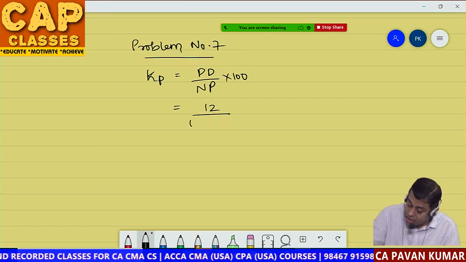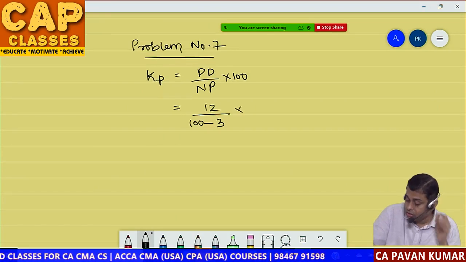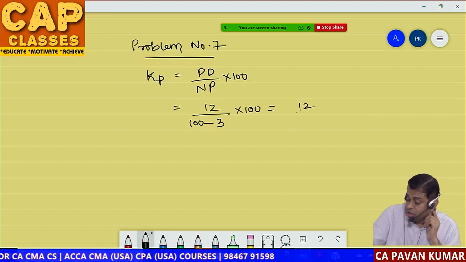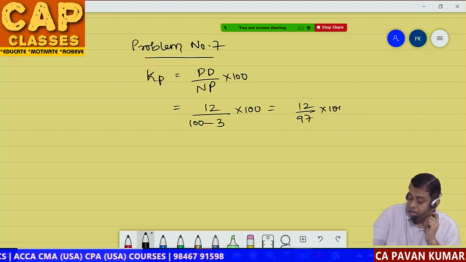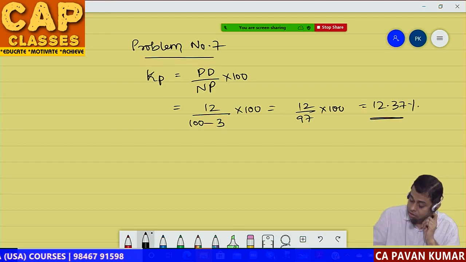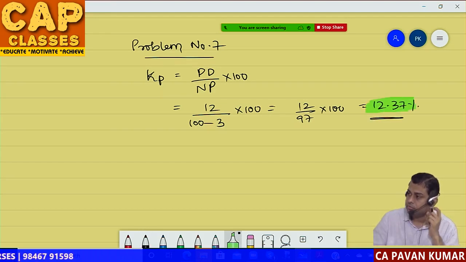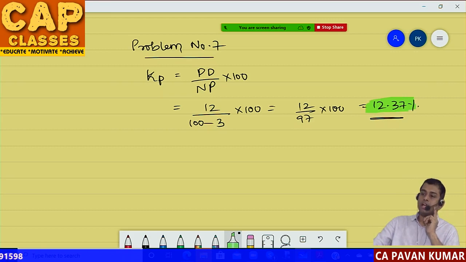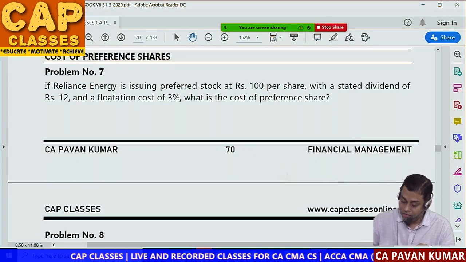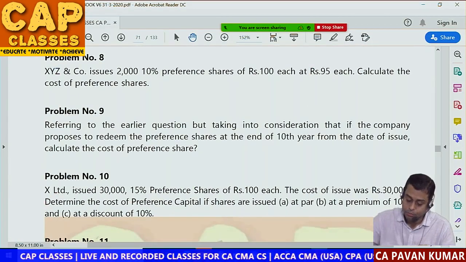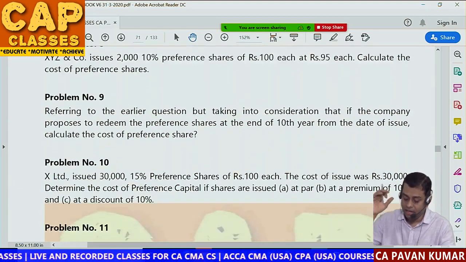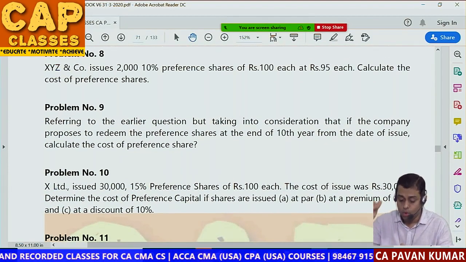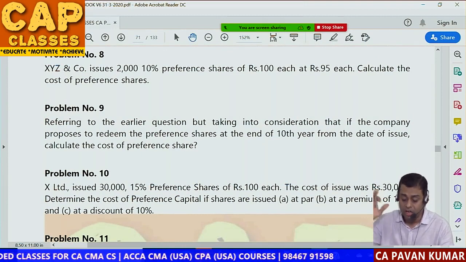What is net proceeds? 100 minus 3 rupees into 100. That is equal to 12 by 97 into 100, that is equal to 12.37%. This is the answer. How many of you got correct answer? So we'll go to problem number 8. 8, 9, 10, 11. If you can do, you do it yourself.